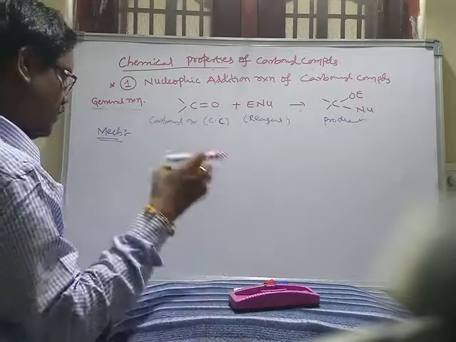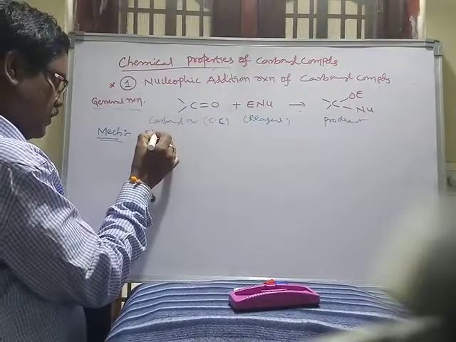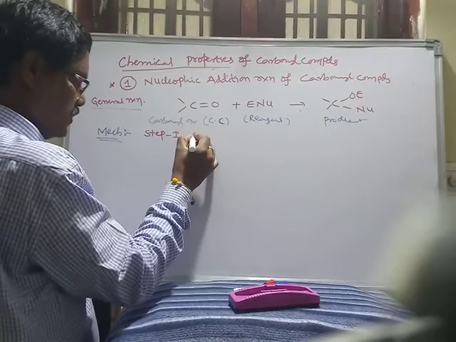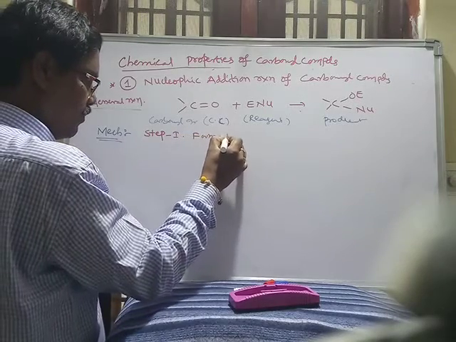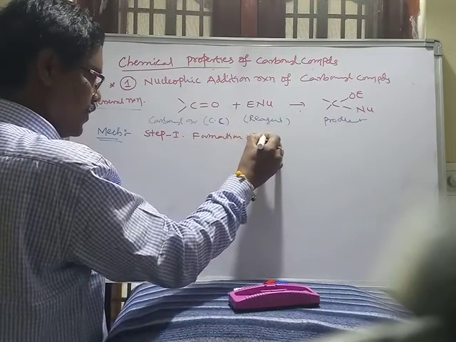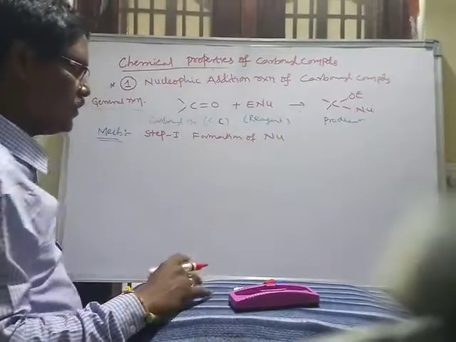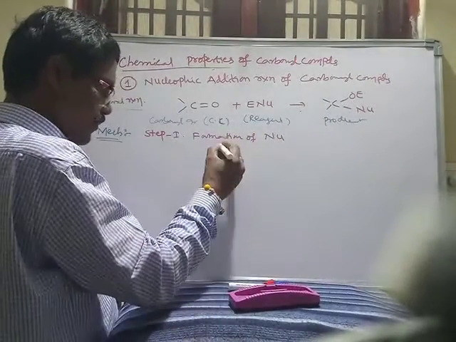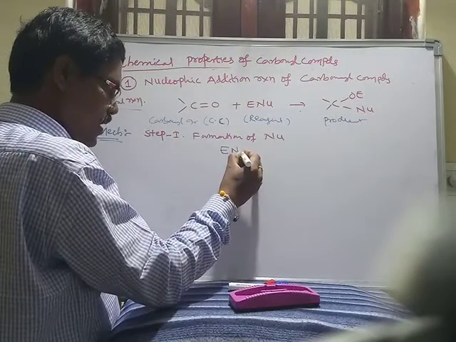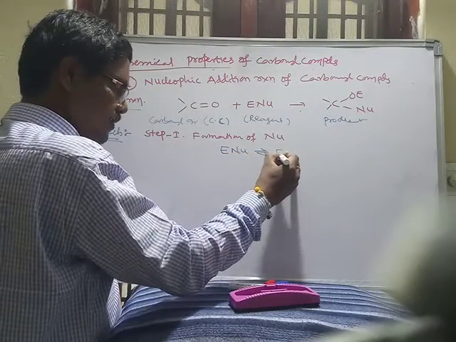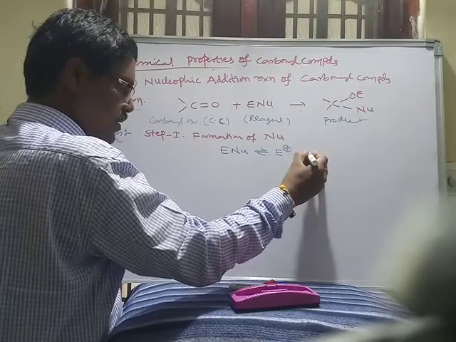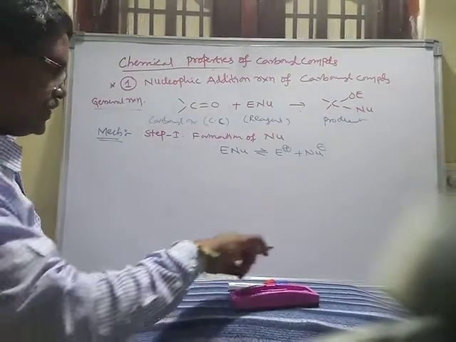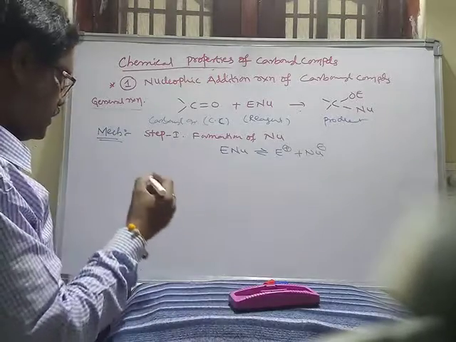Step 1: formation of nucleophile. Now E-Nu, on decomposition, will give E plus and Nu minus. E plus and Nu minus. Okay.